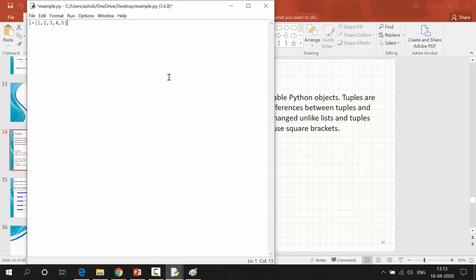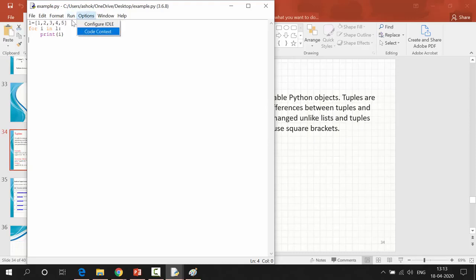I want to perform a for loop on this one, printing one by one: for i in L, print(i). That's it, my program is completed.